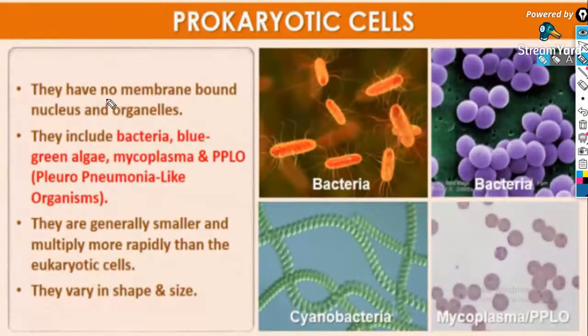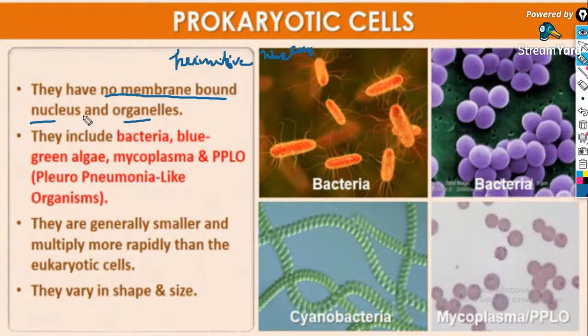You may search it. So prokaryotic organism means there is no membrane-bound nucleus or cell organelles. So the term prokaryote, what does this mean? Prokaryote refers to primitive nucleus.